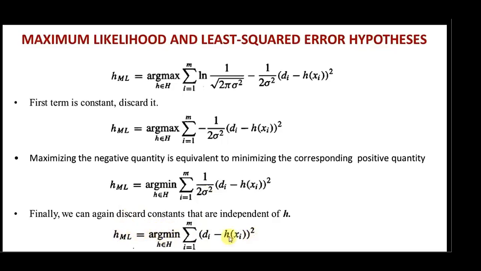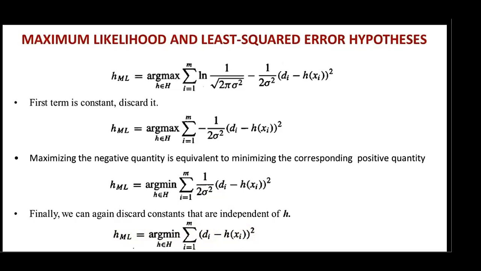squared error. So in this case, di is the target and h of xi is the output of a hypothesis h, and di minus h of xi is the error, and it is a squared error. So that is the reason HML is always equivalent to the least squared error hypothesis. So this is the maximum likelihood hypothesis for Bayesian learning given continuous valued target attributes.